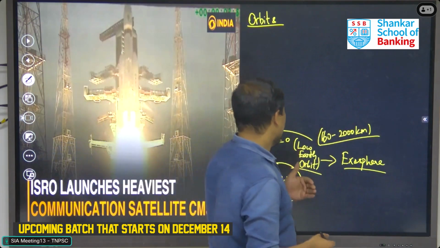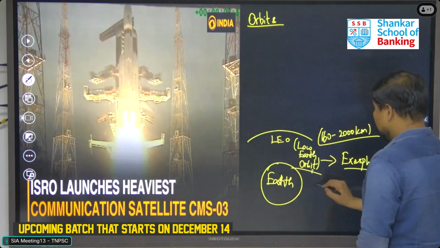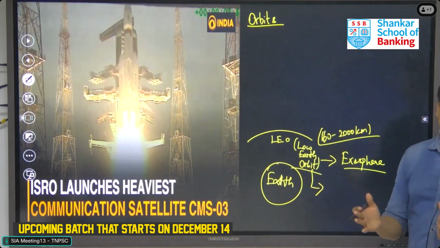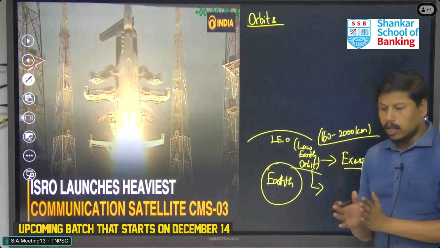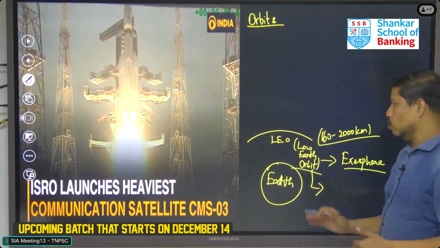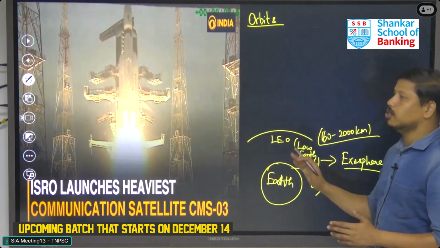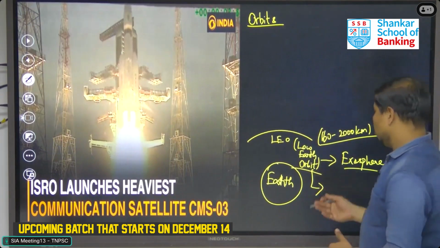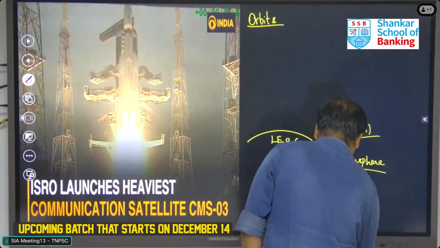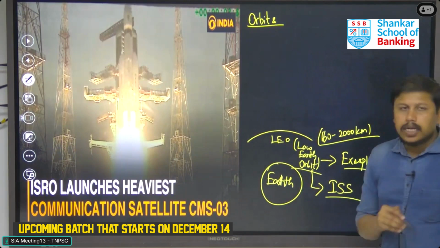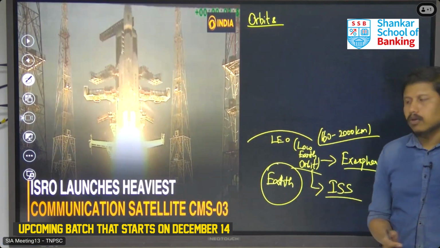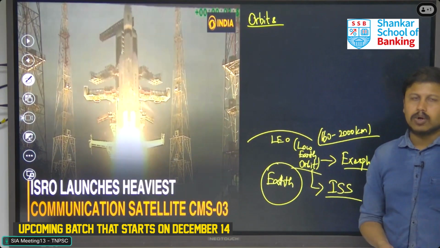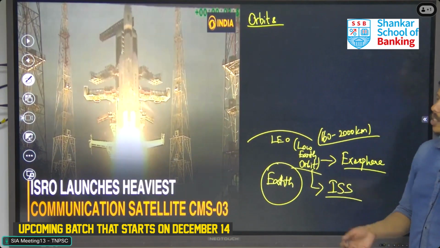So what is the main importance of this low Earth orbit? All the major satellites, except communication satellites, all the mapping satellites and other small satellites launched by different countries are placed in this low Earth orbit. And one more important system is the International Space Station, which was launched in 2001 into this low Earth orbit, and is carrying out its 25 years of mission successfully by rotating in this orbit.